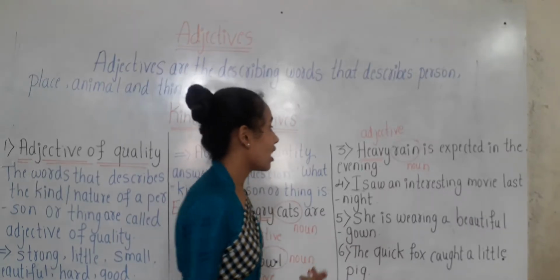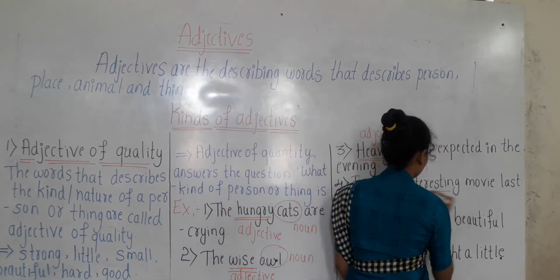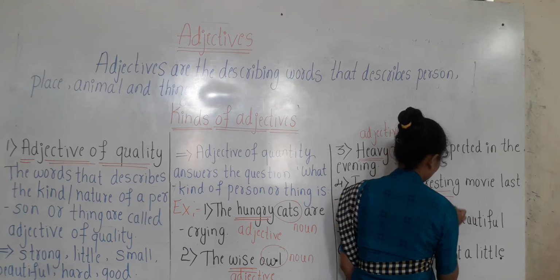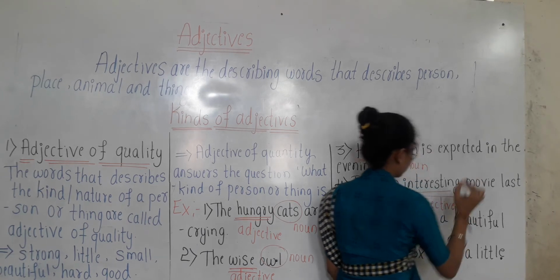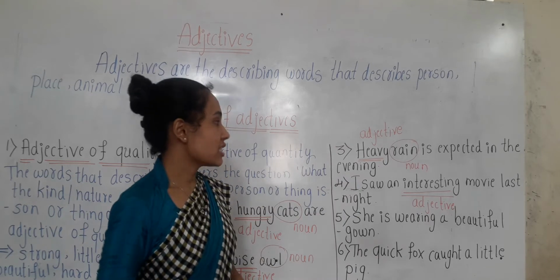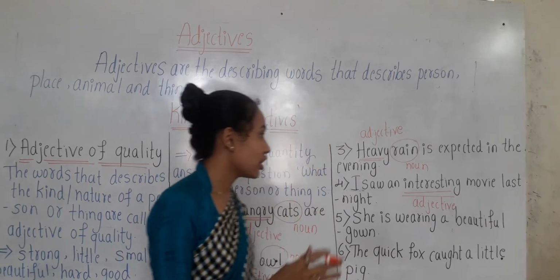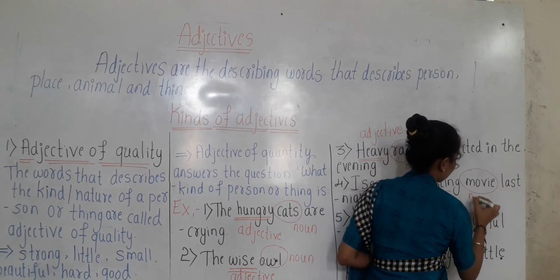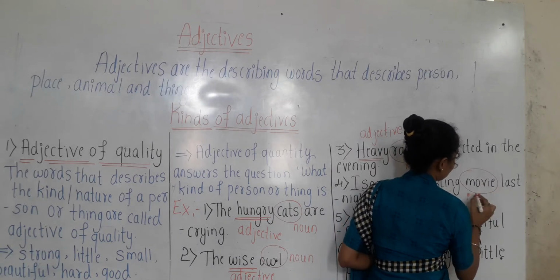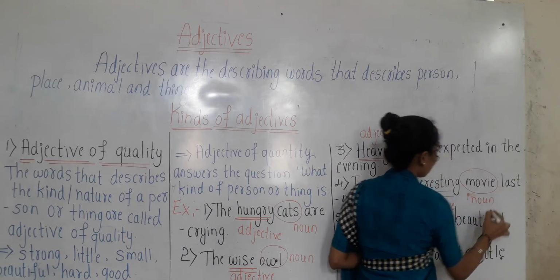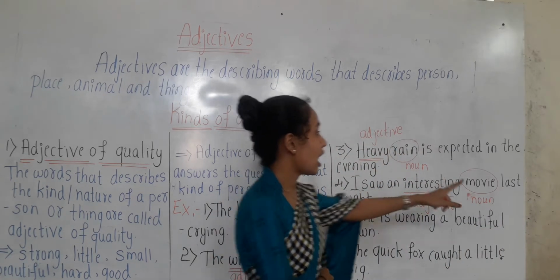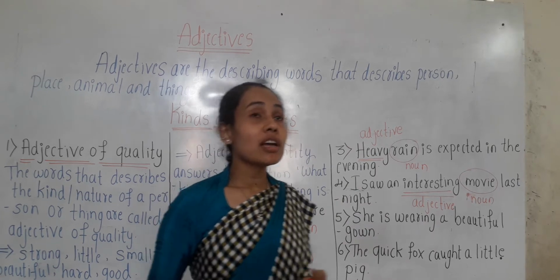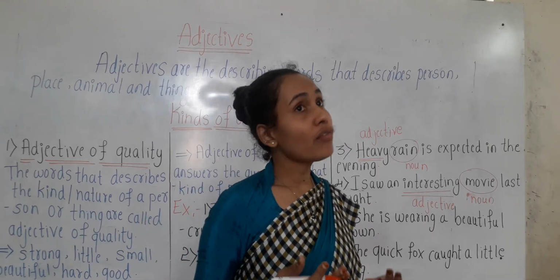The word interesting is the adjective which describes the noun movie. Interesting here is denoting the quality.